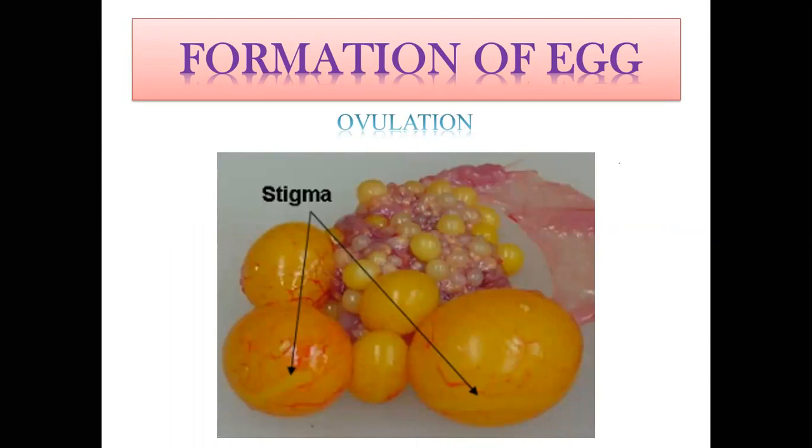So here again in this slide you can clearly see that this is the mature one. In this part, all over the follicle, there are red colored blood vessels, but in this part there is not any type of blood vessel. So this is called the stigma. Whenever the yolk gets mature, the stigma will rupture, and whatever yolk is inside this follicle will come out and go inside the infundibulum.